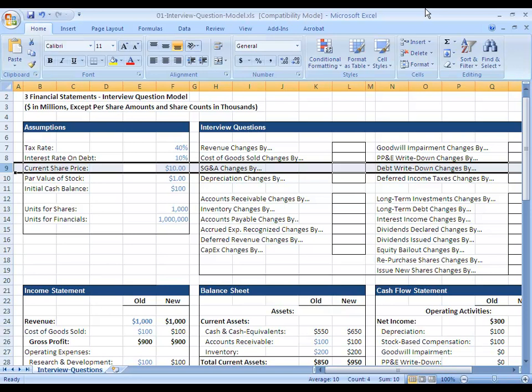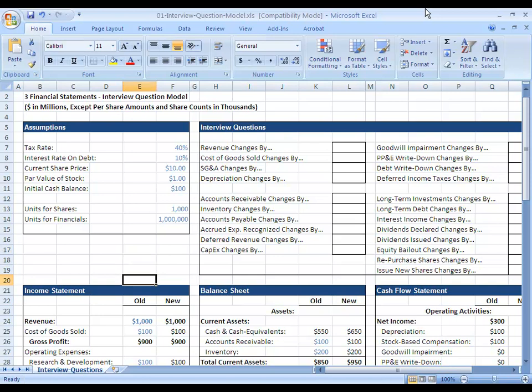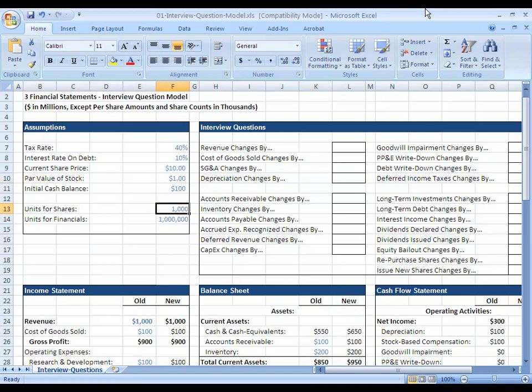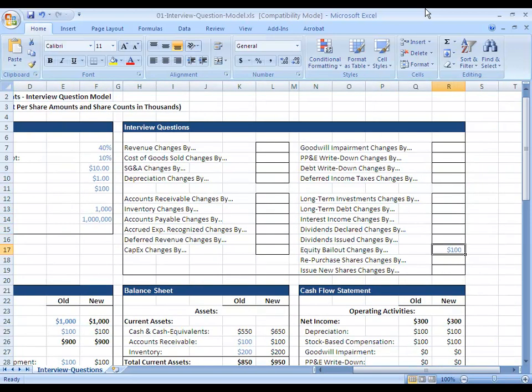In this example and in the model here, I've assumed that they're just investing at the current share price, but often what happens is that they're actually investing at, say, $5 per share or $2 per share. So they're essentially getting a bargain, a discount on the company. When that happens, what you want to do here is confirm with the interviewer first.